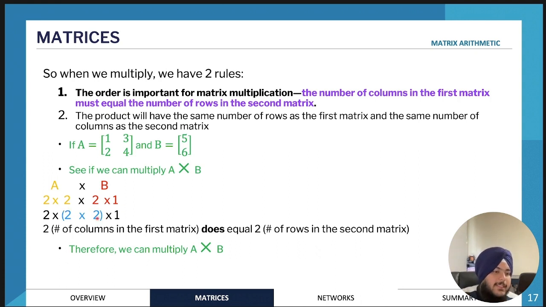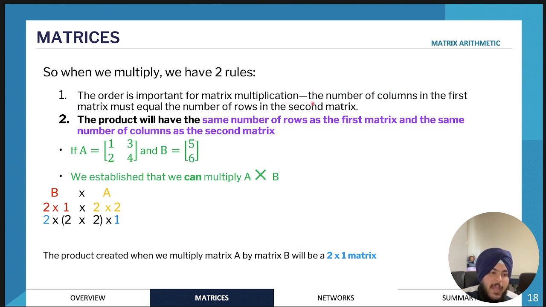In this case, they're both the same, and since they're the same, we can perform this matrix multiplication. That's the way you verify if the matrix multiplication can be performed before doing anything else. So that was the first rule.